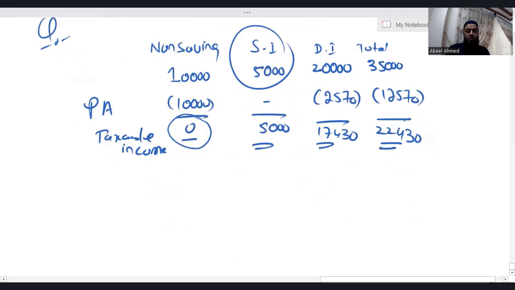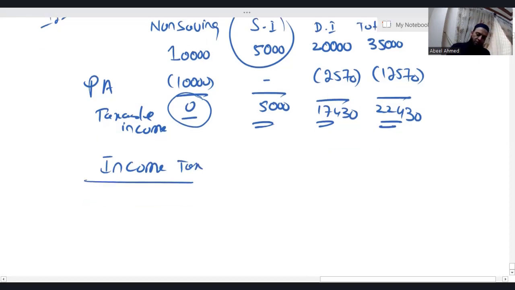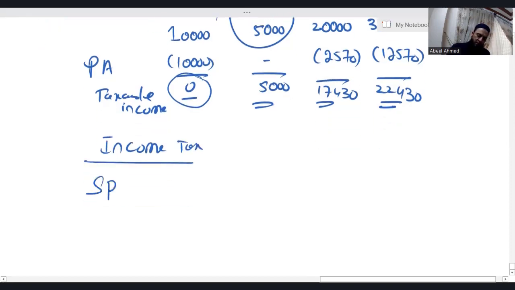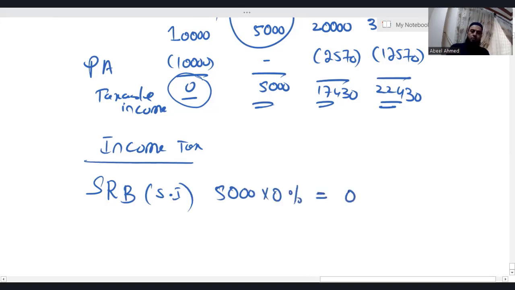Now, when it comes to applying the tax rate, first we have to apply the tax rate on non-saving income, but there is no non-saving income, so I'll go for saving and then dividend. Income tax: the entire 5,000 of saving income falls in the starting rate band, so saving income at 0%.